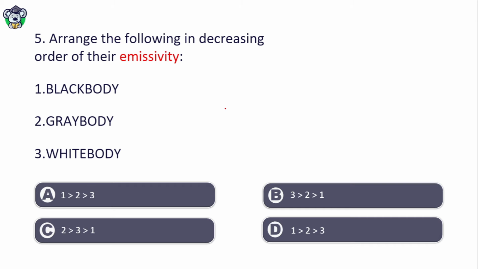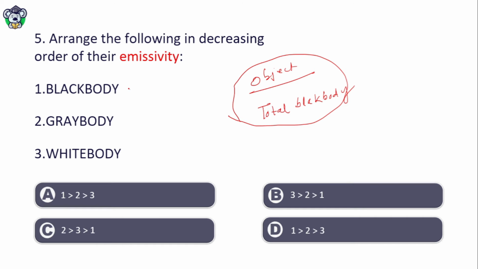Arrange the following in decreasing order of their emissivity. Black body, gray body, white body. What is emissivity? The actual emitted radiation by an object divided by the total radiation by a black body. So black body has emissivity equal to 1. Gray body has emissivity always less than 1.